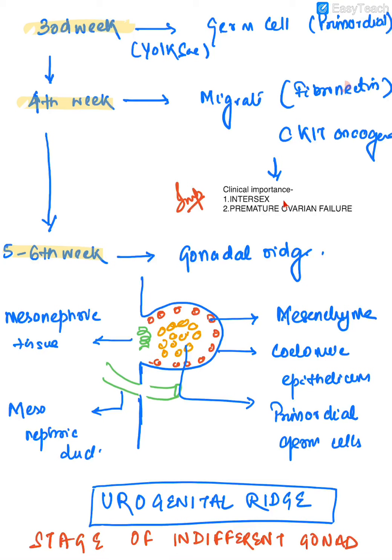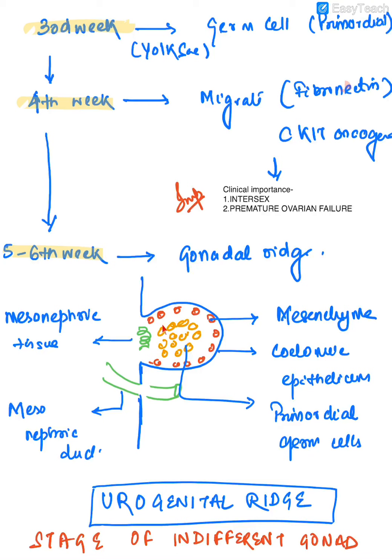So there is a delayed migration of the primordial germ cells, and these individuals have a higher risk of testicular carcinoma. In females who have c-KIT oncogene mutations, premature ovarian failure has been seen with a higher incidence. So as I already said, by the 5th to 6th week, the primordial germ cells will hit the gonadal ridge.